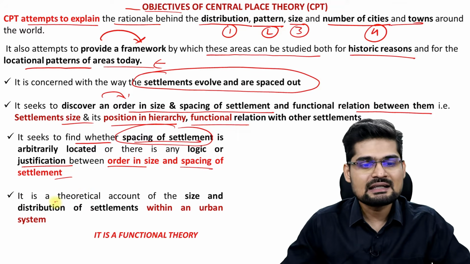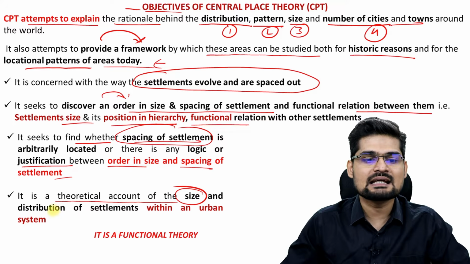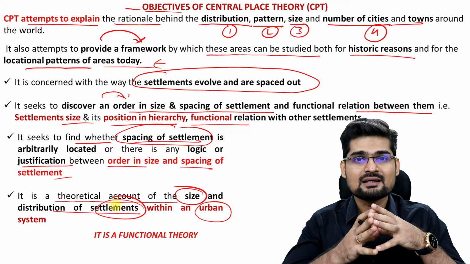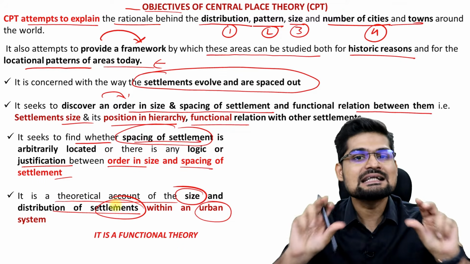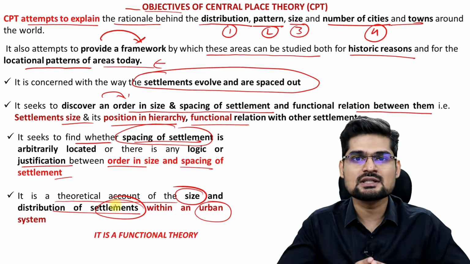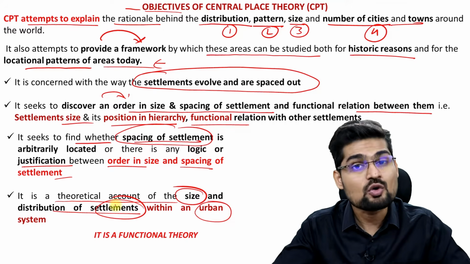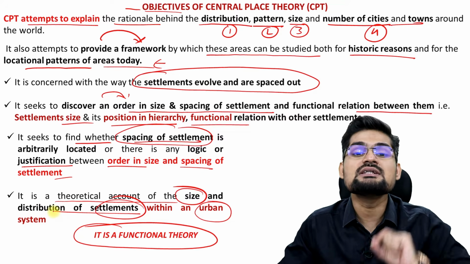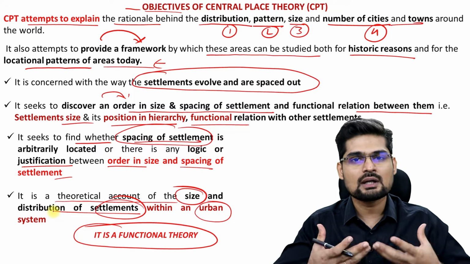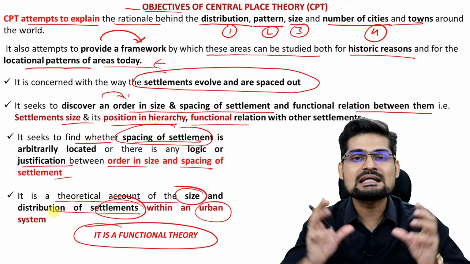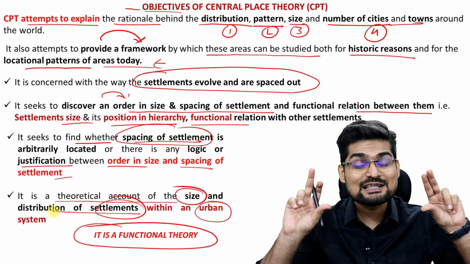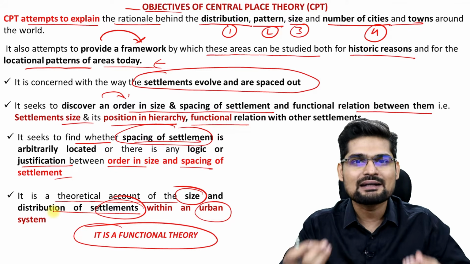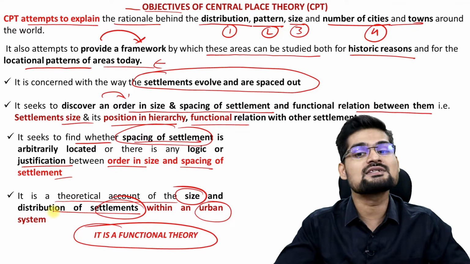And finally, it is a theoretical account of size and distribution of settlements within an urban system. So primarily, in urban geography or urban settlement system, central place theory occupies the pivot role, right? That's important. So basically what we see here is a functional theory. So this is a functional theory where functions dominate. They are the causative factors. They are the deterministic factors for explaining these size, order, pattern, distribution, numbers of cities and towns.